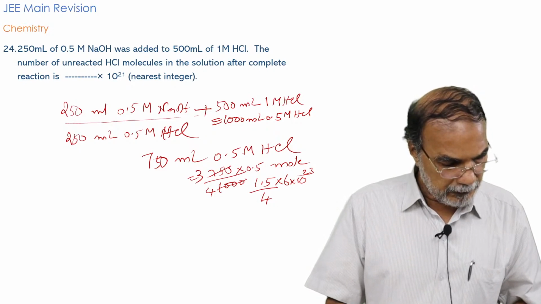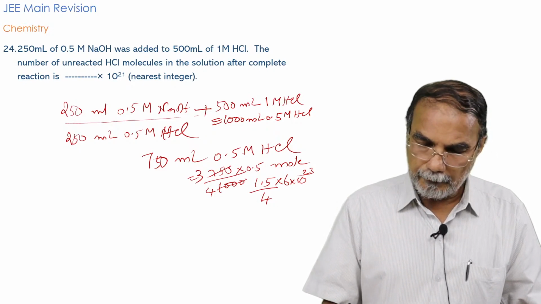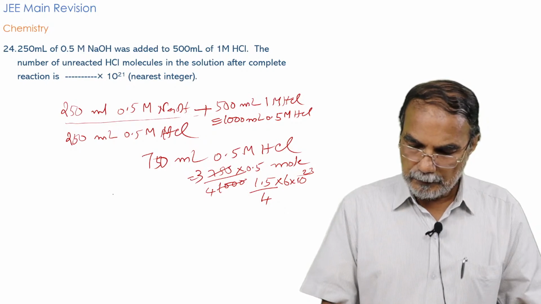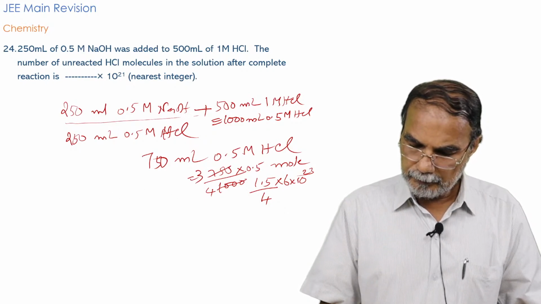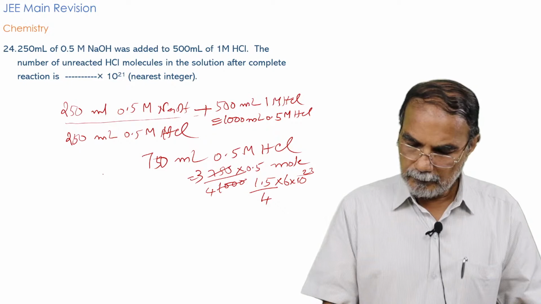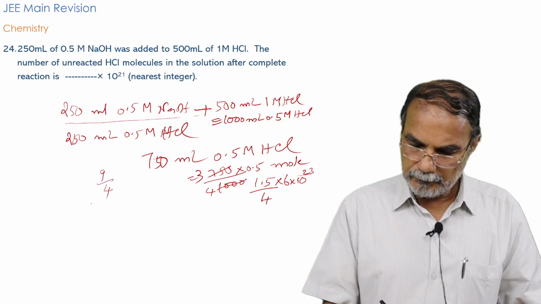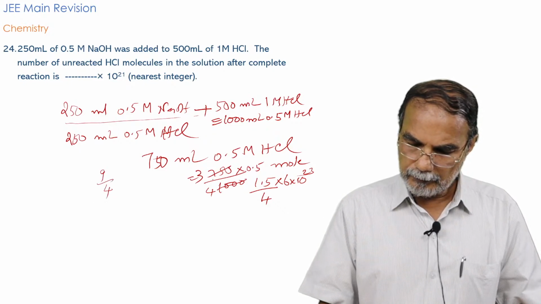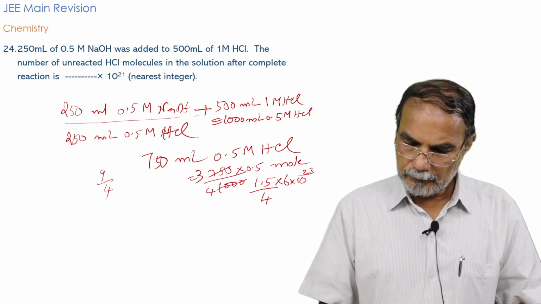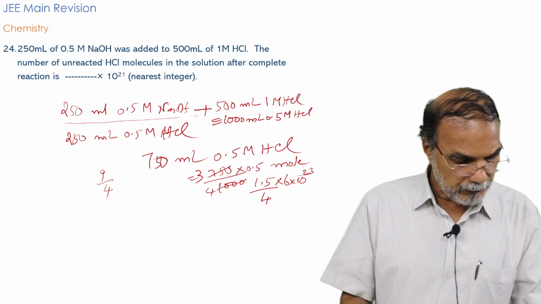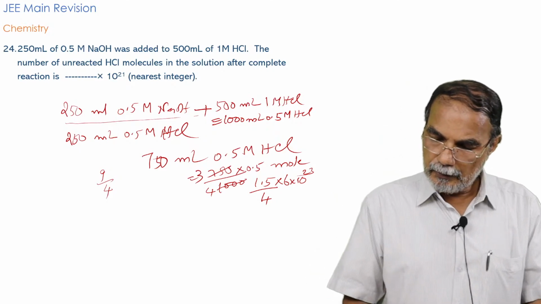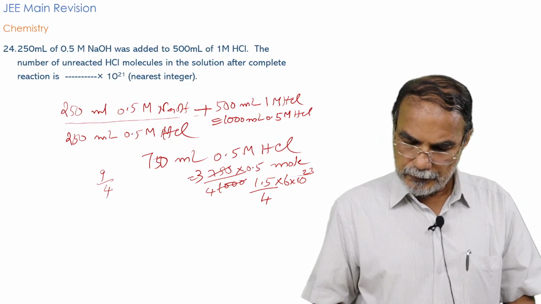The answer will be 9 by 4, isn't it? 1.5 by 4 into 6, so it is 9 by 4.